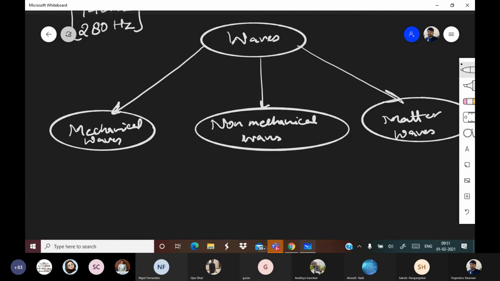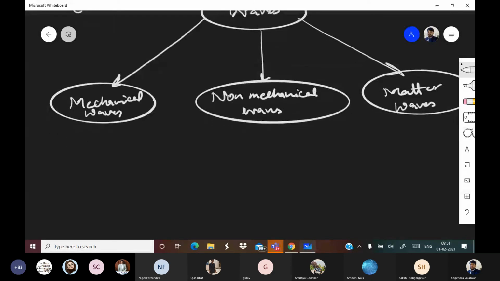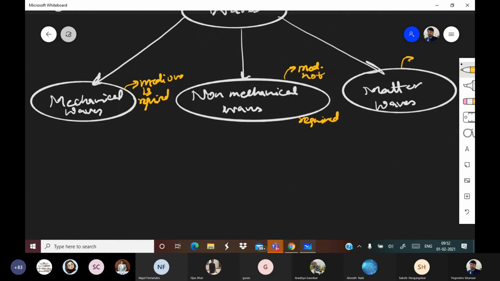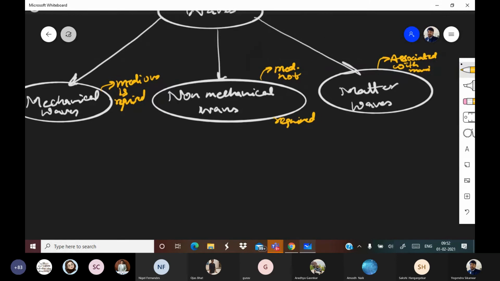These are the three types, right? Mechanical means medium is required. Non-mechanical means medium not required. And third, matter waves, are associated with mass, associated with massive particles.